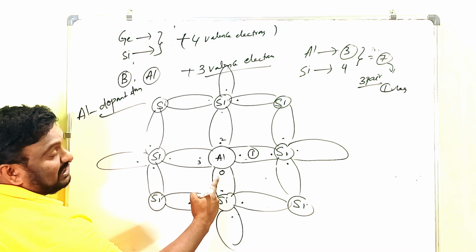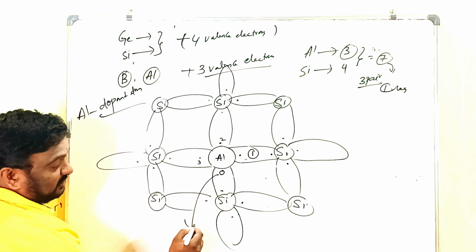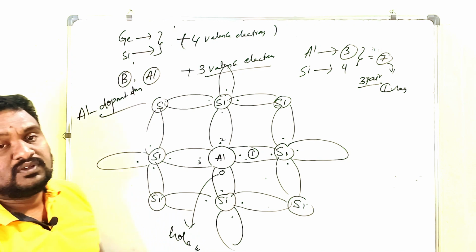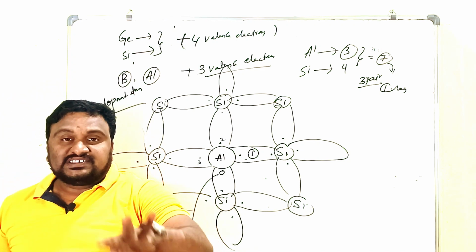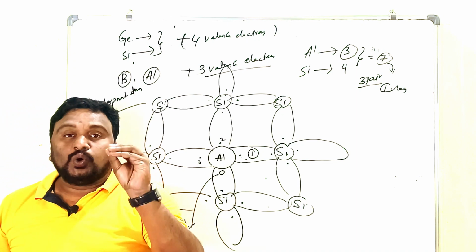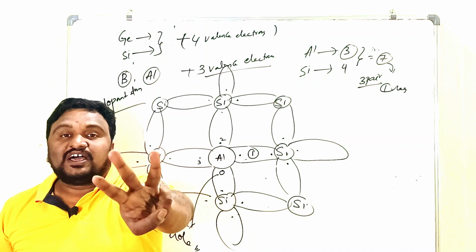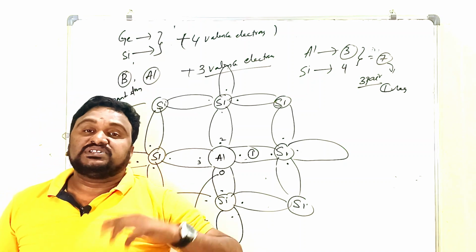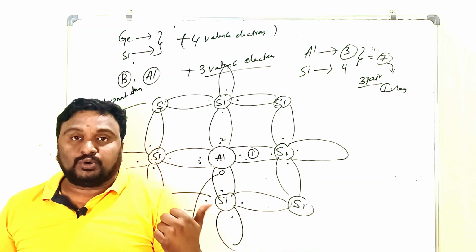So here one electron is required. The lack of electron is called a hole. Already, children, the hole is there. Very simple to understand. In the case of p-type semiconductors, there is one dopant atom. A dopant atom is nothing but a trivalent impurity atom that can form three covalent bonds with the surrounding atoms, and one more electron is required to form the fourth covalent bond.